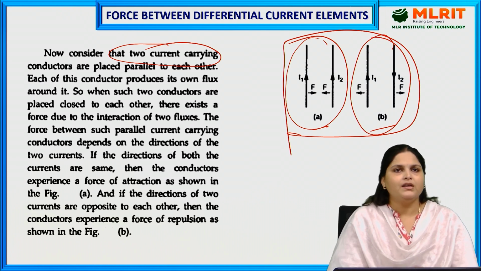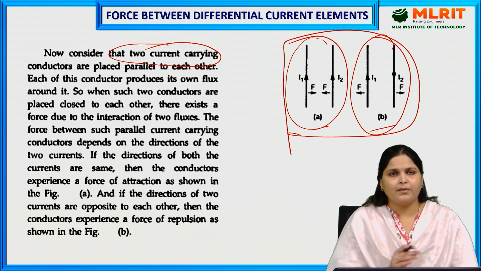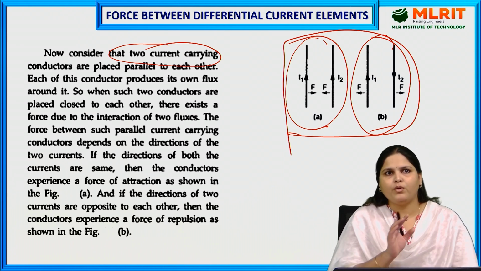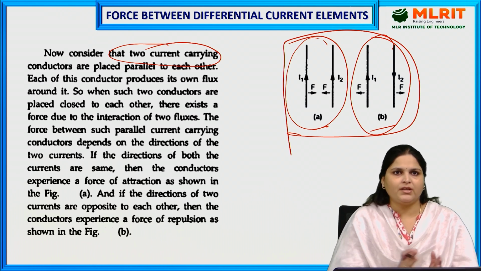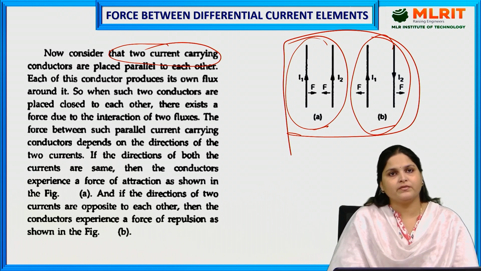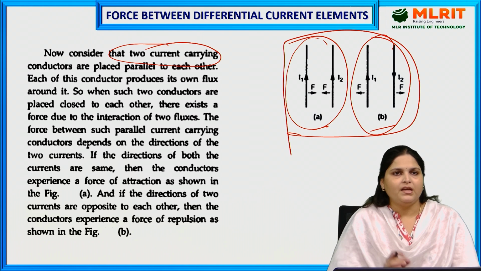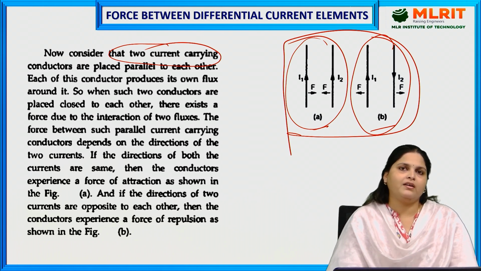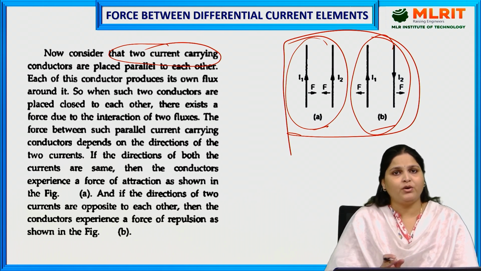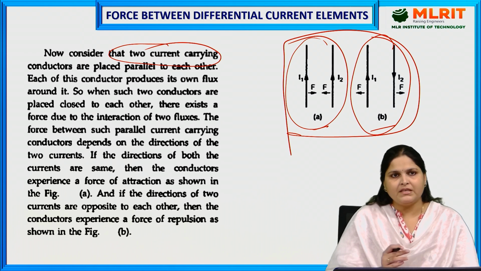Let us see. When these two conductors are placed close to each other, there will be a force between them because of the interaction of the two fluxes. This force between parallel current carrying conductors depends on the direction of the two currents, meaning whether the force will be repelling or attracting. So how do we decide?